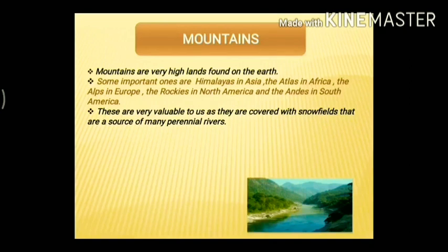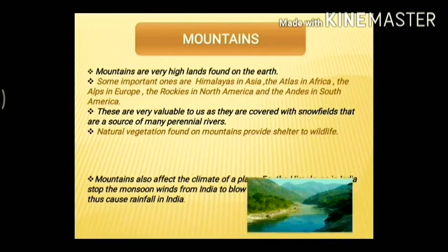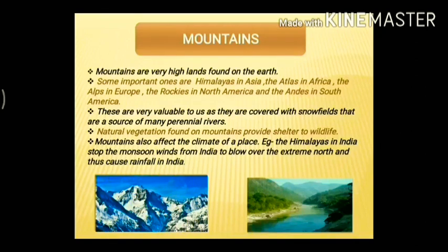All right. Now, next, the natural vegetation found on mountains provides shelter to wildlife. Yes, the natural vegetation in the mountain areas provides shelter to different types of wildlife that is available over there. Also, the coniferous trees found in the mountain areas are very good for commercial value also. Understood? So, this natural vegetation is very important in the mountainous areas. And next, mountains also affect the climate of a place. Yes.